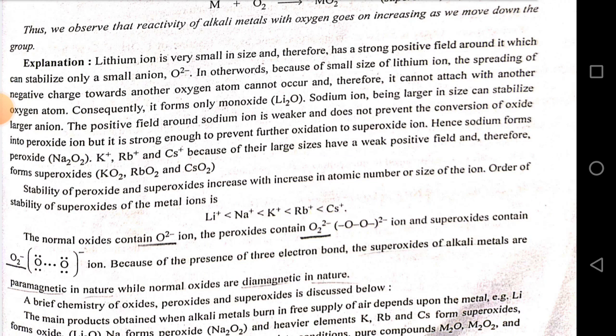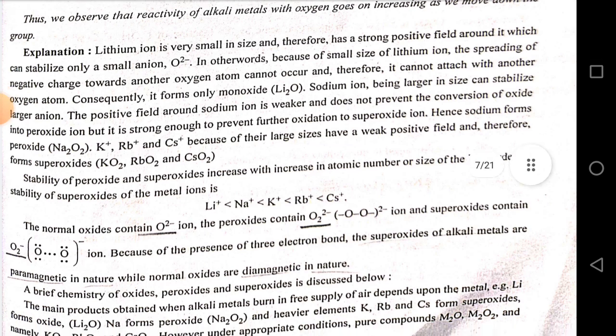Stability of peroxide and superoxide increases with increase in atomic number or size of the ion. The order of stability of superoxides of metal ions is Li positive less than Na positive less than K positive less than Rb positive less than Cs positive. The normal oxide contains O2 negative ion, the peroxide contains O2 negative ion and the superoxide contains O2 negative ion. Because of the presence of a 3 electron bond, the superoxides of alkali metals are paramagnetic in nature while normal oxides are diamagnetic in nature. A brief chemistry of oxide, peroxide and superoxide is discussed below.